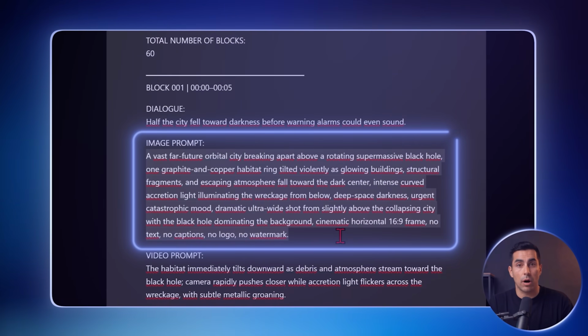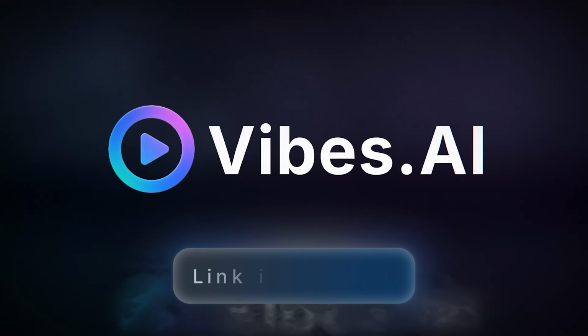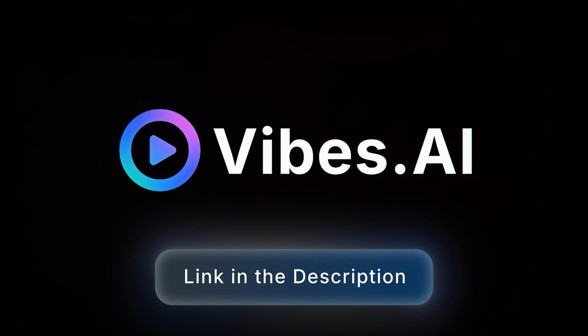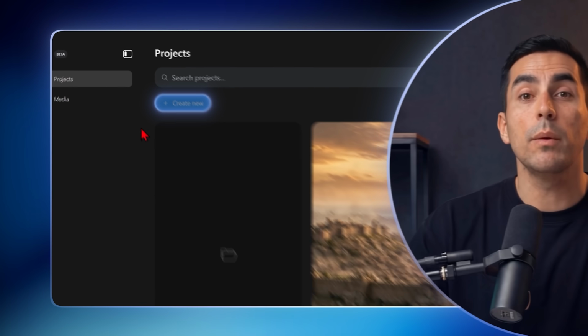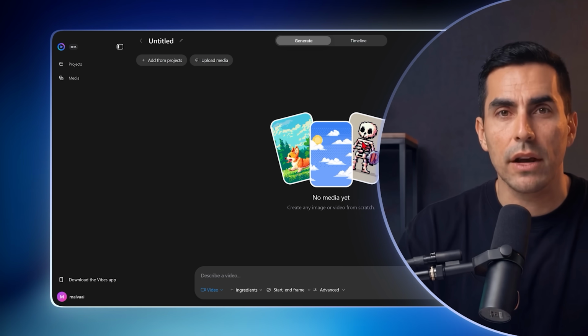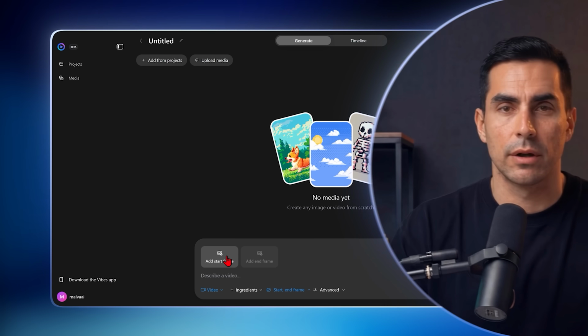Start by copying the image prompt and opening Vibes. Remember, all the links are on my website in the description. Click Create New. This is where we can turn every image we create into a video using the prompts the AI gave us earlier. But the image generator here only creates vertical images, and we want horizontal videos.